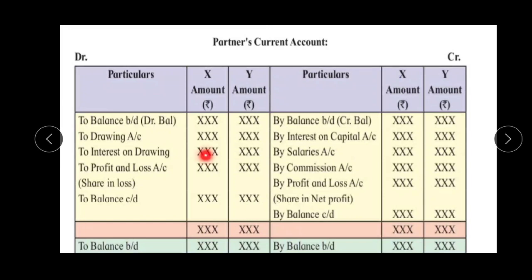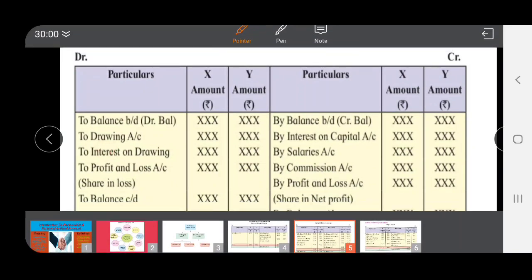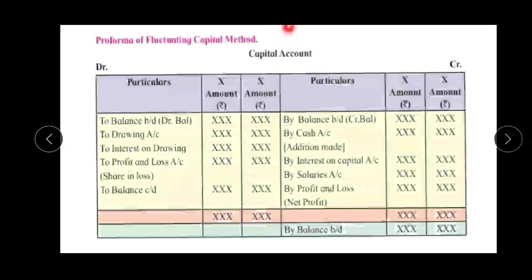Or when the business is earning losses, that has to be recorded in the debit side, that is, to profit and loss account. Clear? After doing this adjustment, we have to close the partners' current account by writing "by balance carried down", and that balance has to be carried forward into the balance sheet capital account. Clear? In the balance sheet capital account.